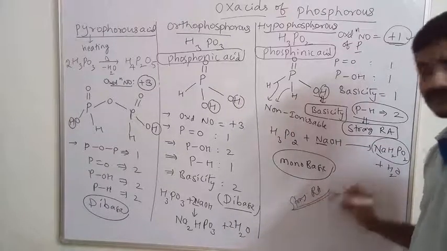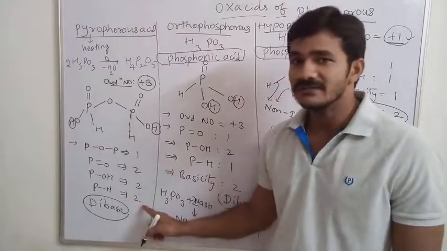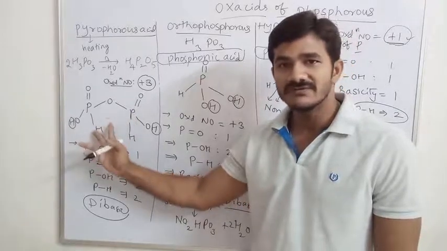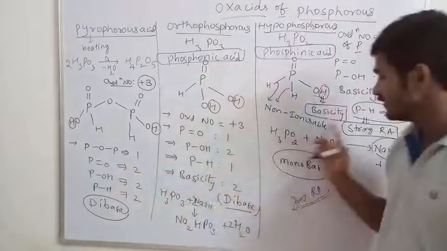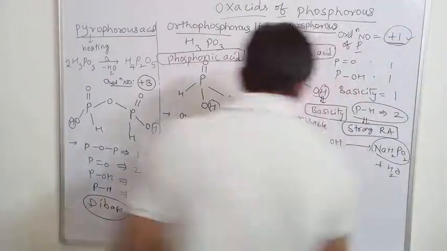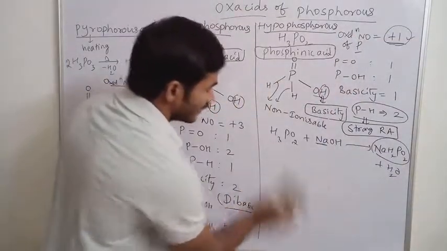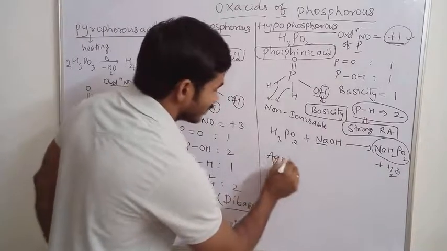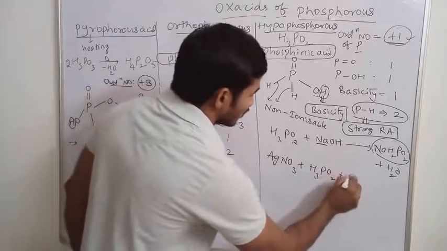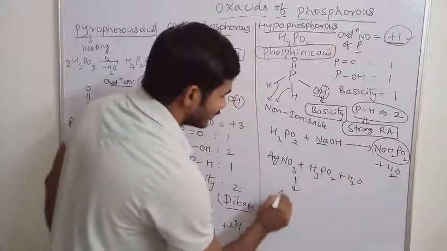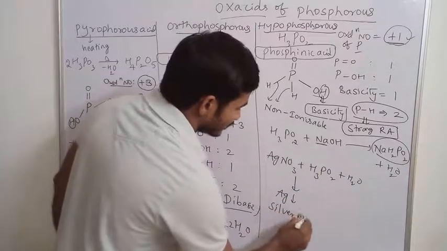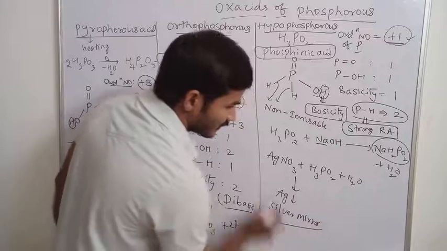reducing agent. Of course, the other also contains 2 P-H bonds, but for 2 phosphorus, it is a diphosphoric compound. For 2 phosphorus, we are getting 2 P-H bonds. But here in 1 phosphorus we are having 2 P-H bonds. That's why it is said to be a strong reducing agent. It can reduce some compounds like silver nitrate. On reaction with H3PO2 in water, it can convert silver nitrate into silver mirror. Silver mirror we can get.